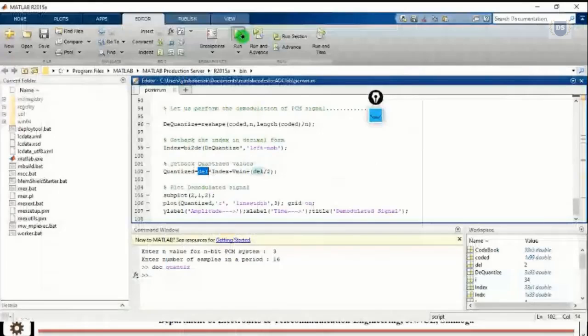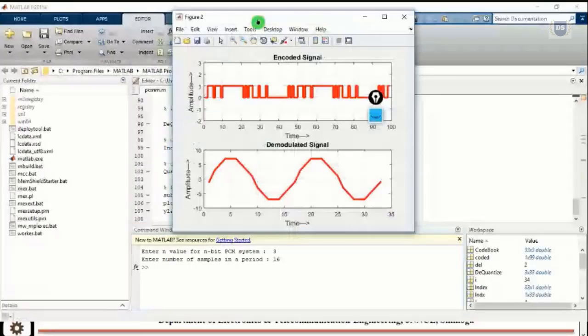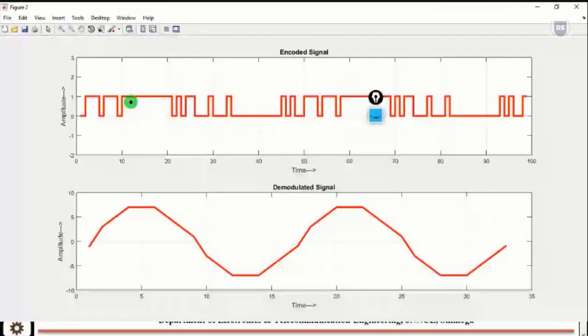So if I run this code again, the n-bit PCM system value is equal to 3, followed by the number of samples within a period, which is 16. If I look at plot number 2, in figure number 2, you can see that this represents our encoded signal. From this encoded signal, we can reconstruct back our original signal, even though it is not exactly matching our input signal, but it is almost near to our input signal. So this is about modulation and demodulation of the PCM scheme. I hope you got a better idea about this coding and encoding of PCM.